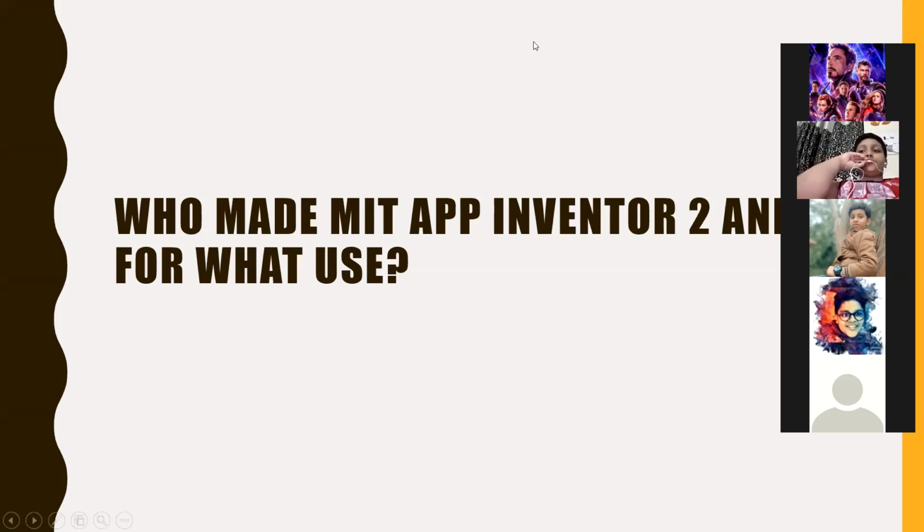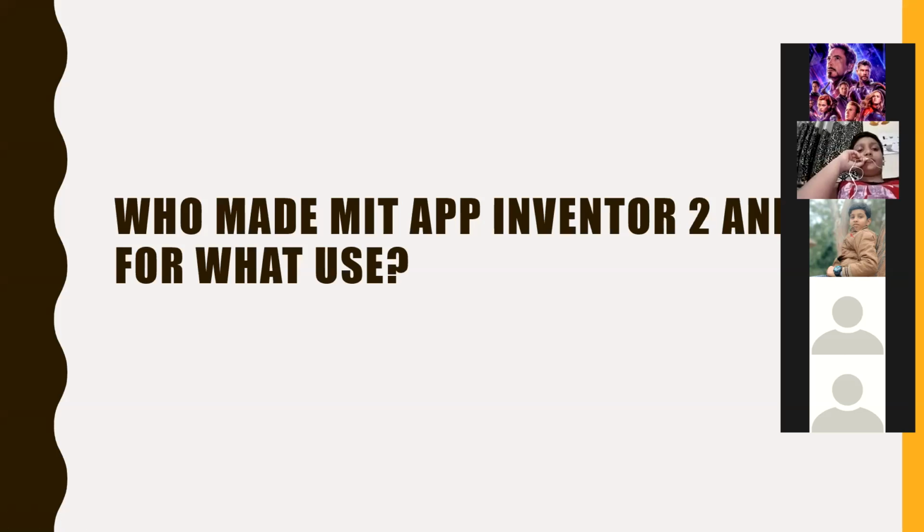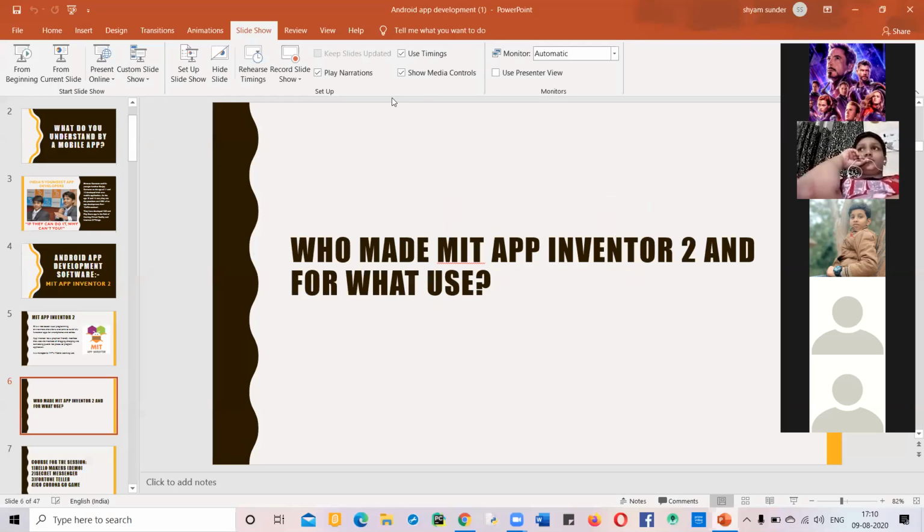Now I am telling you who made the App Inventor software. Mark Friedman. Okay, I think you have used Google. Am I right or no? Okay, you have only told the name of Mark Friedman. There were two persons who created the MIT App Inventor. One was Mark Friedman, and the other is Hal Abelson. So this is now the correct information.